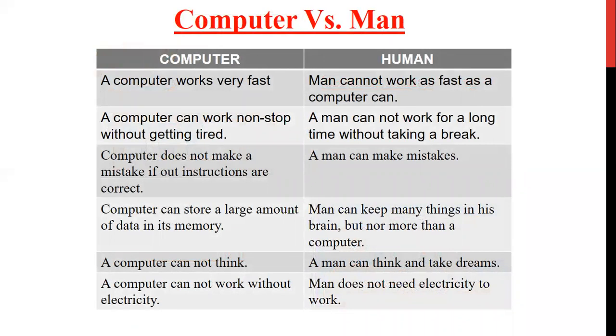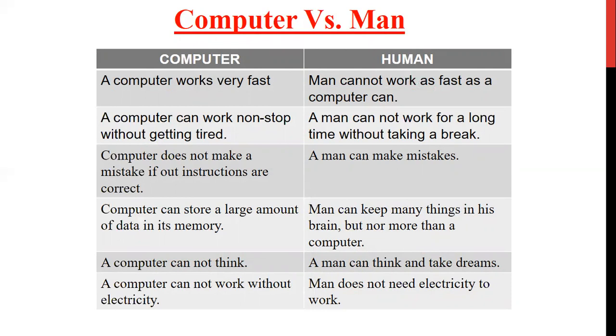So a computer is a machine, a man-made thing, still we compare it with a human being. There are many things in which computer and man differ. Let's compare that. A computer works very fast. Man cannot work as fast as a computer. A computer can work non-stop without getting tired, but man needs a break. A computer does not make mistakes if our instructions are given correctly. Man does make mistakes.